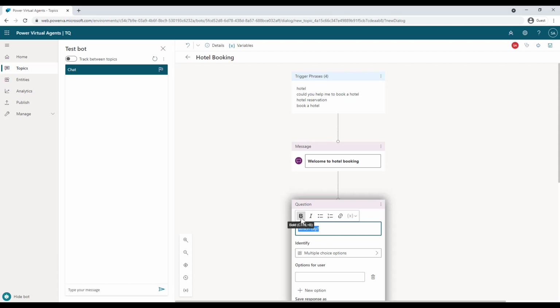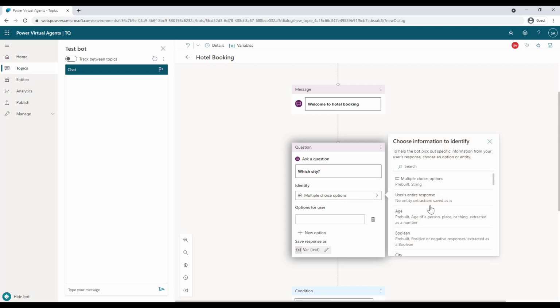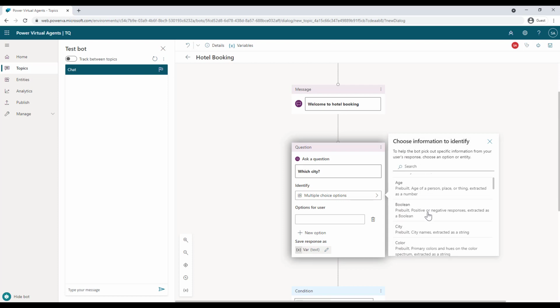All right. So you can get creative with your sentence formation. Just for the demo purpose, I'm just specifying which city. And obviously it cannot be a multiple choice option here because the customer, let's say, can provide the name of any city, right? So what we can do is we can select our identifier here, and then we have city available.